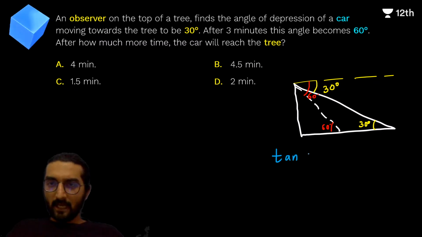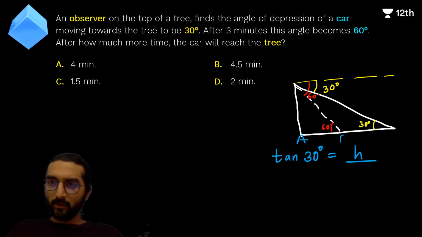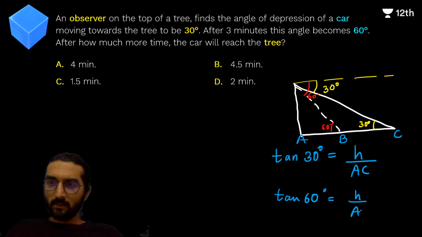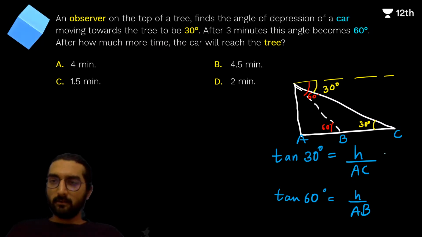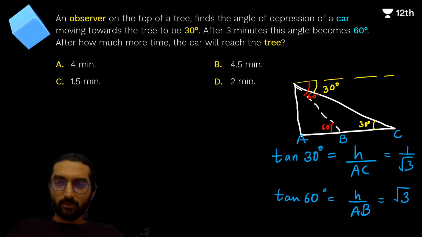Yes, we can say tan 30 is height. Let's call these points A, B, C, right? AC. And tan 60 is h upon AB. Yes, so h is the same. This is equal to 1 upon root 3. This is equal to root 3, right? And we also know that